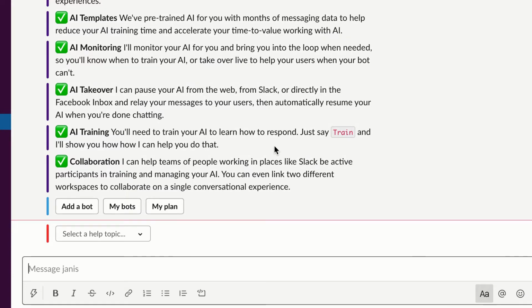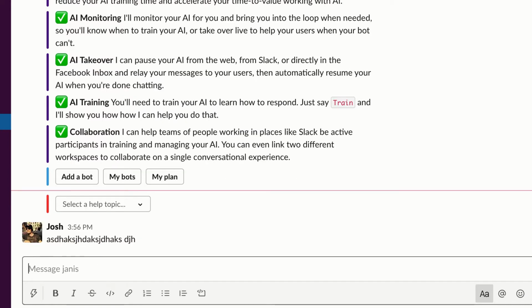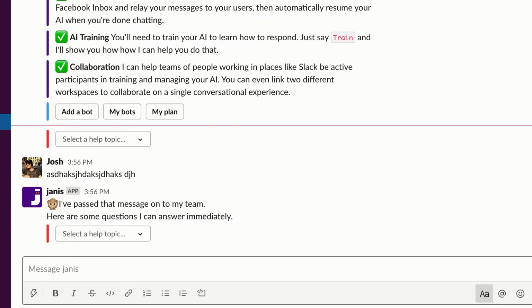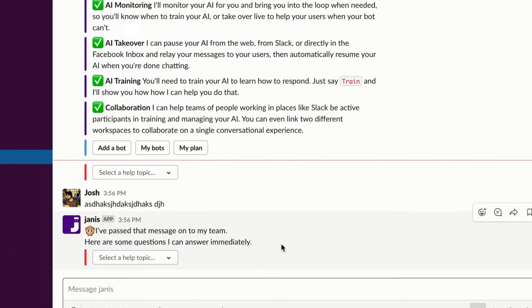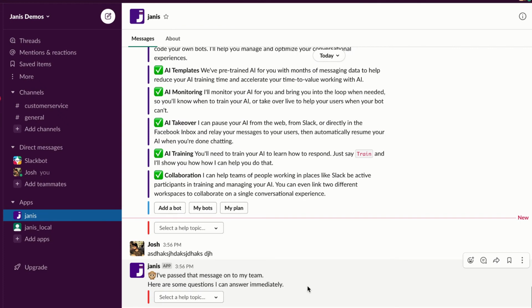So in this case, I'm in this Janus Demos workspace, and if I sent a message that the bot doesn't understand, it'll alert the Janus team, and you can see here that the bot will produce a response that it didn't understand.